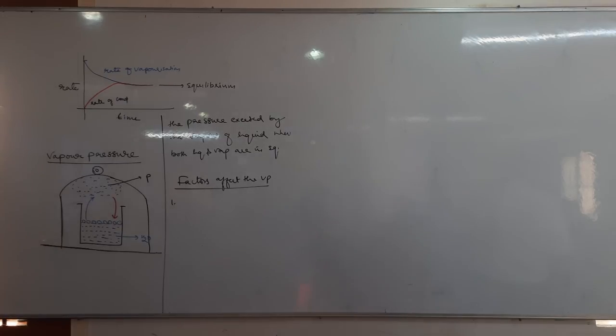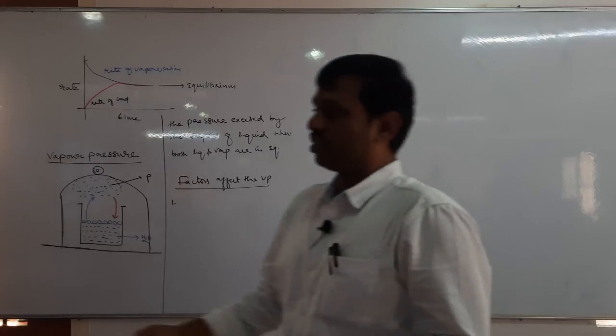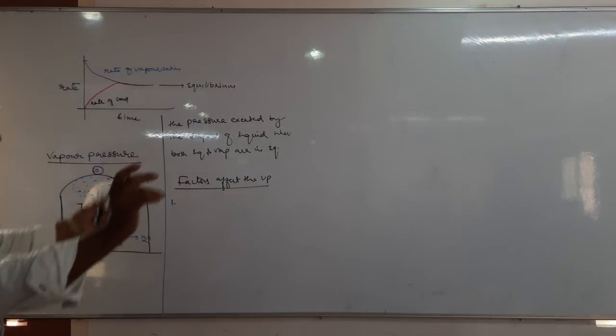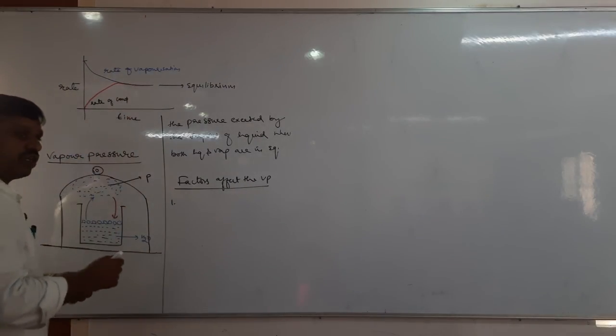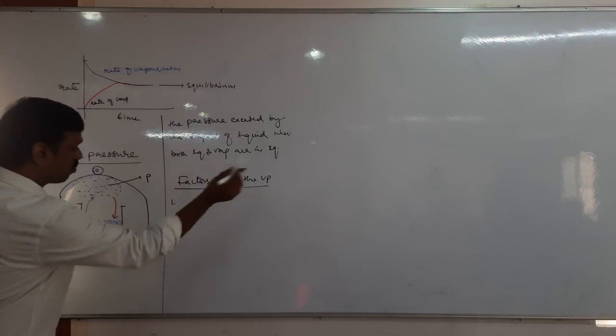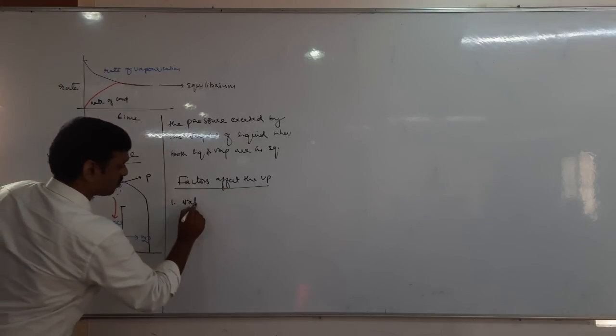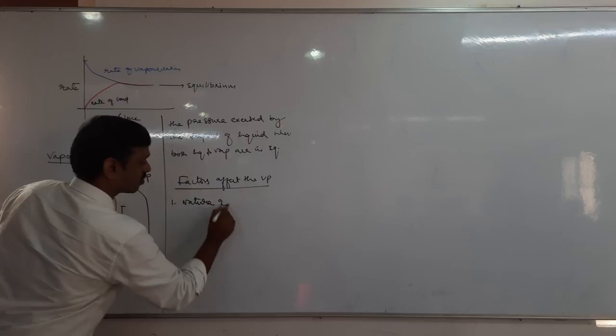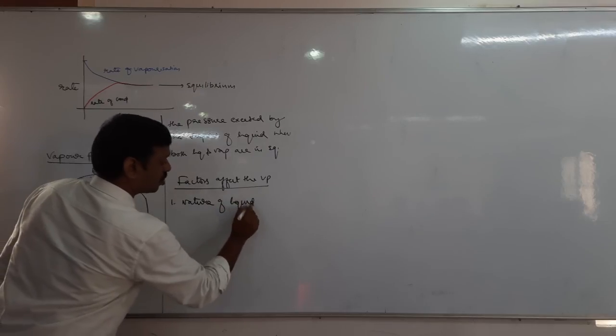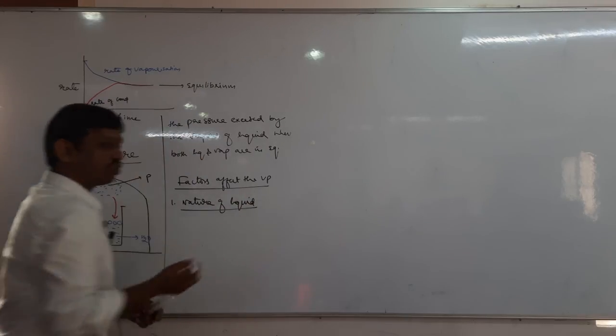Temperature. 3. Surface area of liquid. And the 4th one is flow of air current. So here, except the last one, all 3 are the same. First one is nature of liquid. Vapor pressure is related to the nature of liquid.